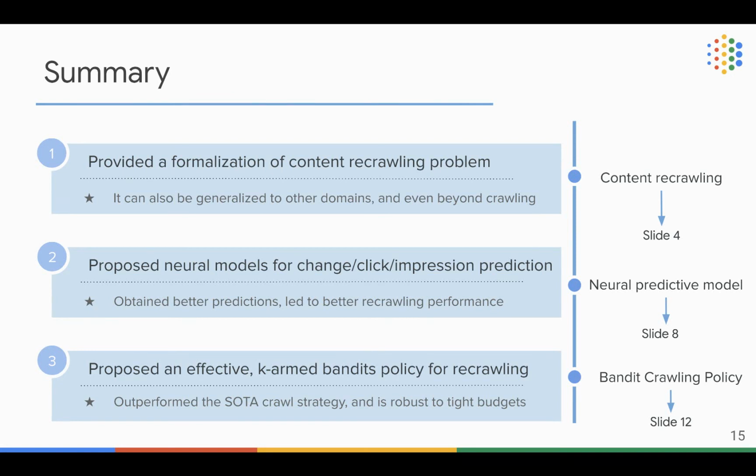We also propose neural predictive models for change prediction, click prediction, and impression prediction, which obtain better prediction performance and which can also lead to better recrawling performance. Third, we also propose an effective K-armed bandits policy for recrawling, which outperforms the state-of-the-art recrawling strategies, and is also robust to very tight budgets.